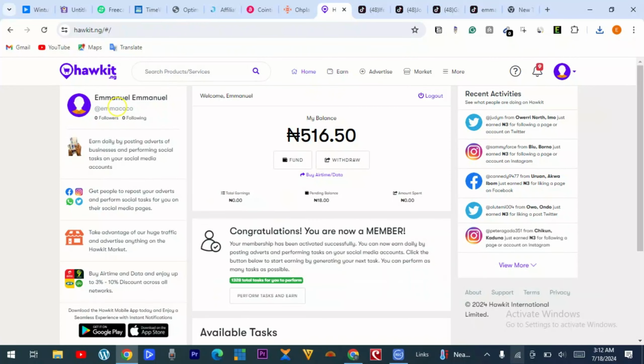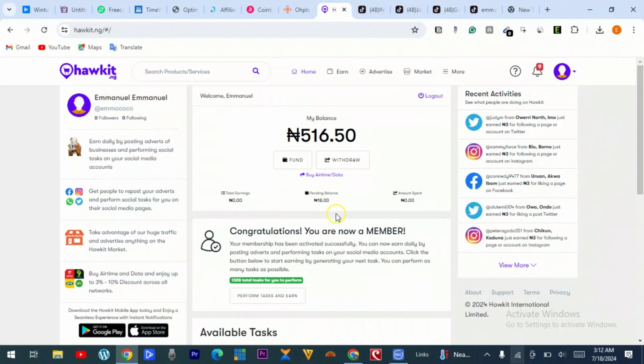So let me go back to my home page. So you can see within these few minutes I've gotten 18 naira. So guess if you do this for 1 hour, guess how much you get. So let me show you how you can withdraw this money to your local bank account. But before we do that,